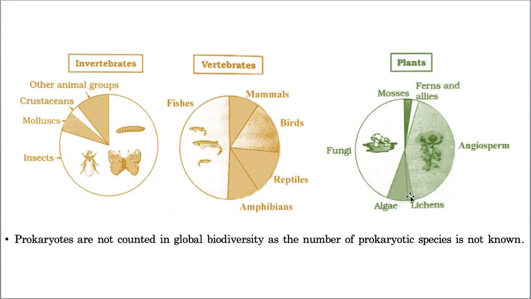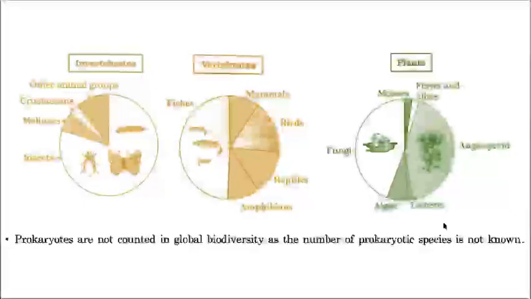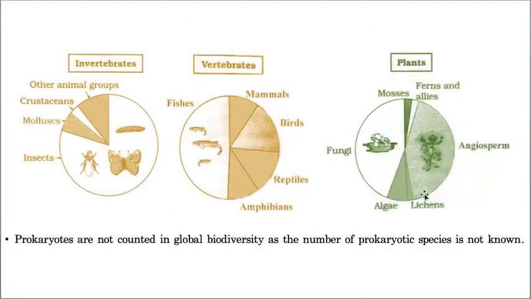See, this is a polluted area, and lichens cannot survive, cannot resist the pollution. Hope you got my point. So that's why the lichen percentage is very, very less. So this is the estimation of various numbers of species in the given geographical area. And still if you have any doubts you can ask me.